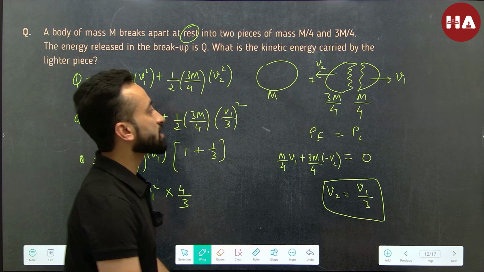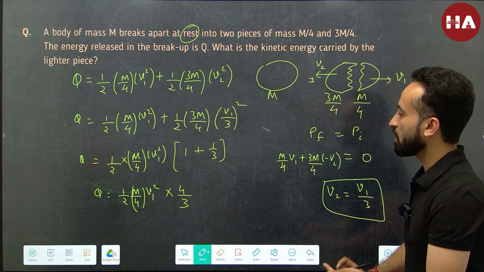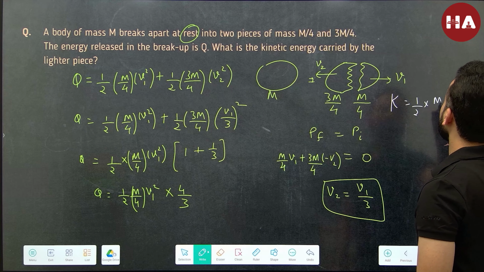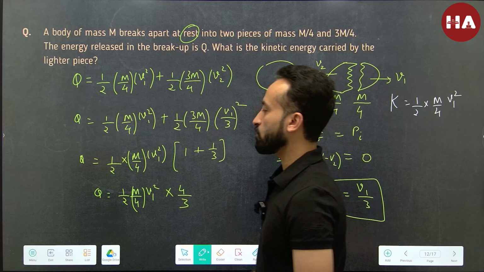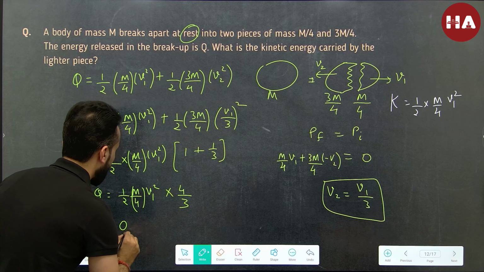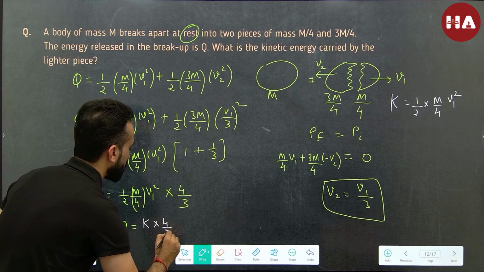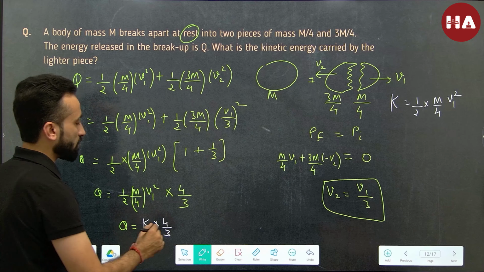Now what is the kinetic energy of the lighter fragment? It is, of course, kinetic energy equals half m by 4 into v1 square. So we can replace this whole term with K, and therefore Q becomes equal to K times 4 by 3. So what is the kinetic energy of the lighter fragment?